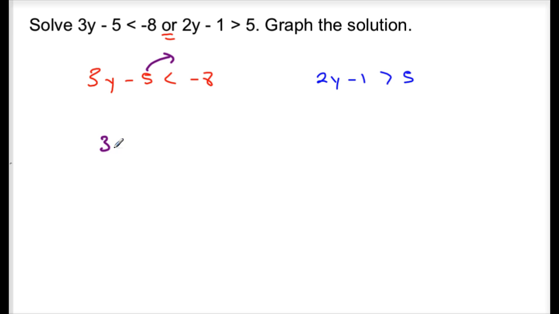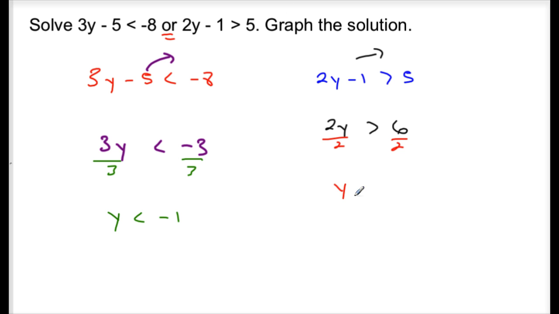So here if we solve for y, I'm going to bring my 5 over by adding it to both sides. So I get 3y is less than, if I add 5 to both sides, negative 3. Divide both sides by 3, and I get y is less than negative 1. On the second side, I'm going to bring the 1 over, so I get 2y is greater than, adding 1 to both sides, 2y is greater than 6. Then dividing both sides by 2, and I get y is greater than 3.